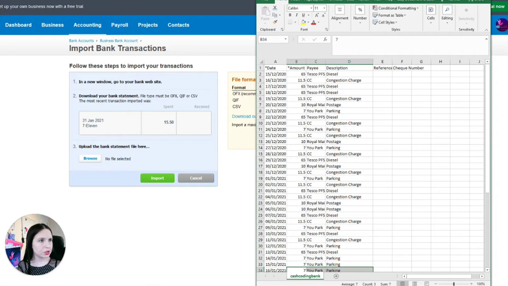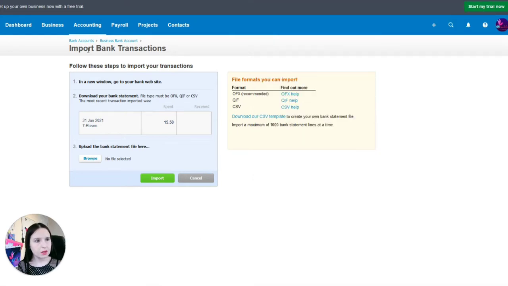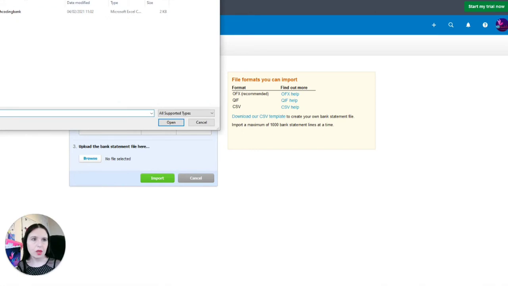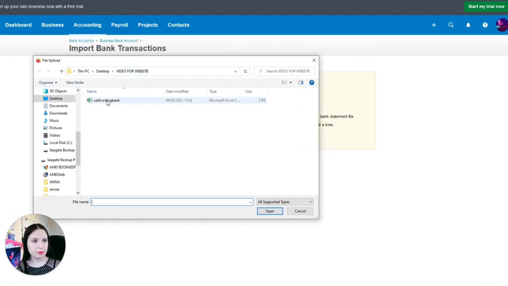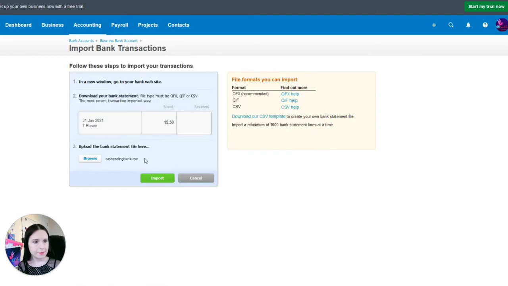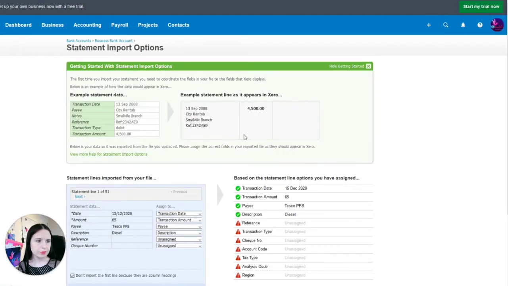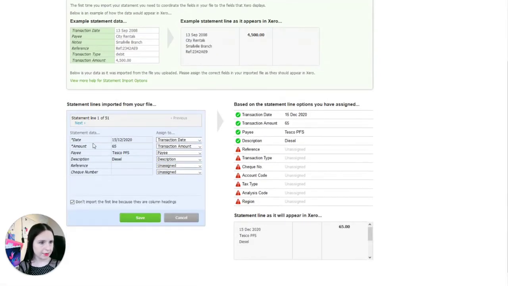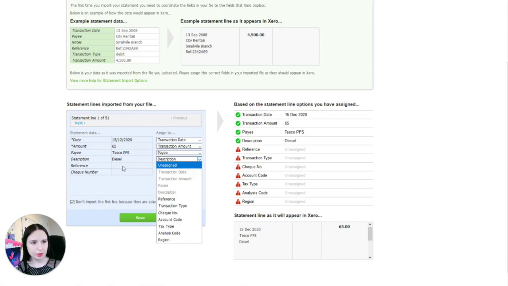Now I am going to, on the import bank transaction screen that we were in when we downloaded our templates for the CSV, we are going to click on Browse. We are going to find the location that we saved our CSV. And then we are going to click on Import. Now this gives you options to allocate. You have date, amount, payee, description, reference, and you can allocate these to specific columns within your CSV document.